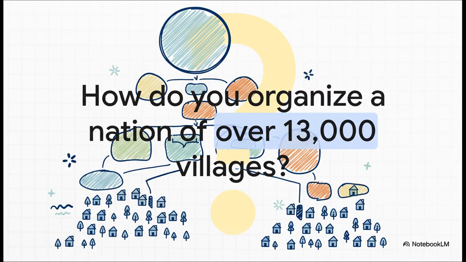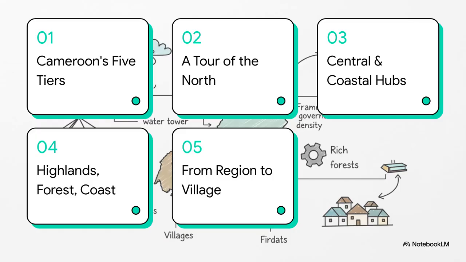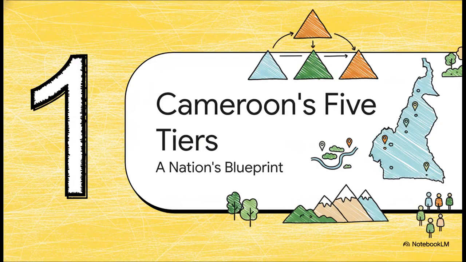You've got a country that stretches all the way from the Sahel Desert down to the Atlantic Ocean, with over 200 different ethnic groups. How on earth do you create a system that connects the capital city to the smallest, most remote village? How does Cameroon solve a puzzle like that? Here's how we're going to tackle this. We'll start with the big picture, this whole 5-tier administrative framework. Then we're going to take a grand tour of all 10 regions. And finally, we'll zoom all the way in to see exactly how this system works on the ground in a single neighborhood.